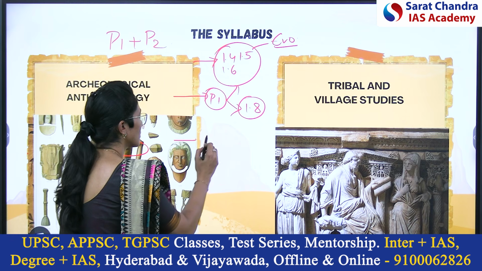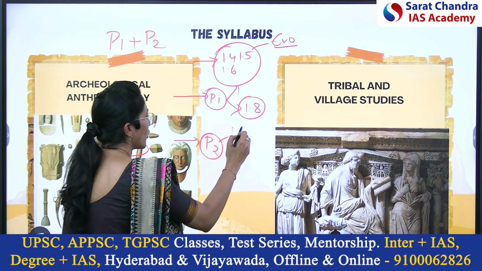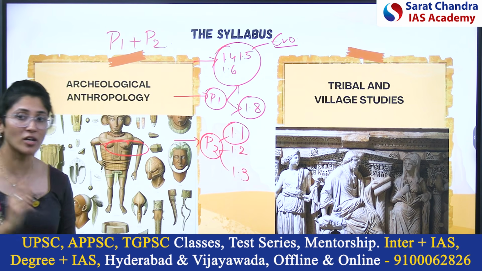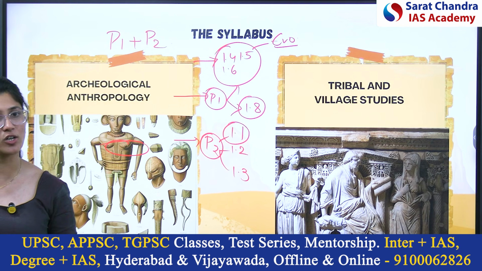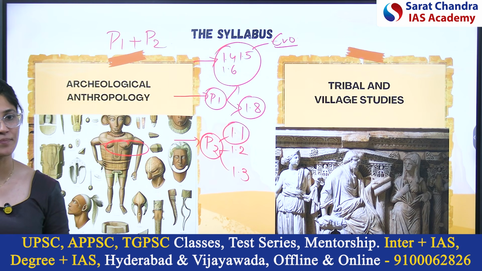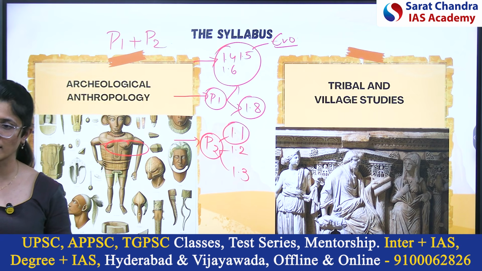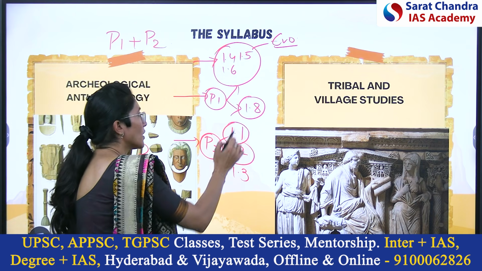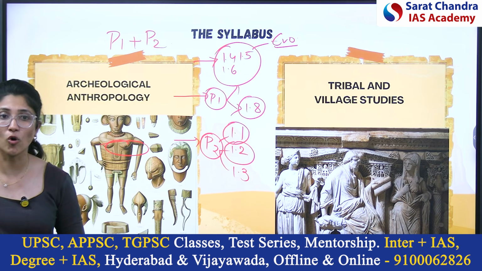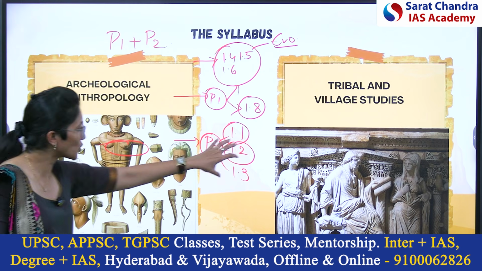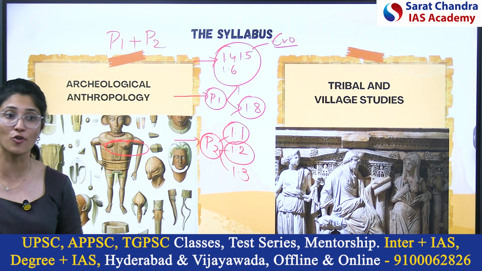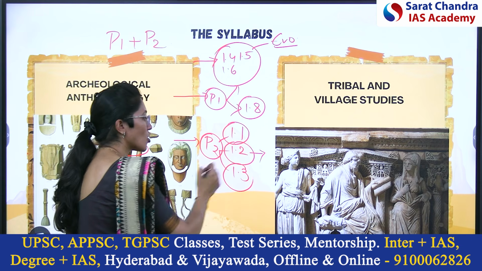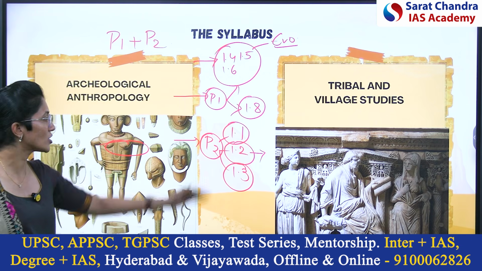And in paper 2, 1.1, 1.2 and 1.3. Here we will discuss the prehistoric cultures of India. Same Neolithic period in India, Chalcolithic period in India, Paleolithic, Mesolithic, Iron Age in India, IVC in India. This is India specific. And in 1.2, we talk about early hominid ancestors from India, the fossils which are found in India. 1.3 is all about ethno-archaeology. So this is paper 2, paper 1.